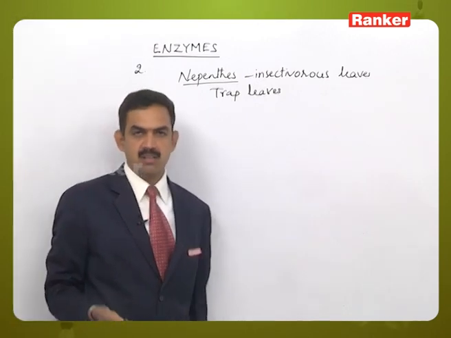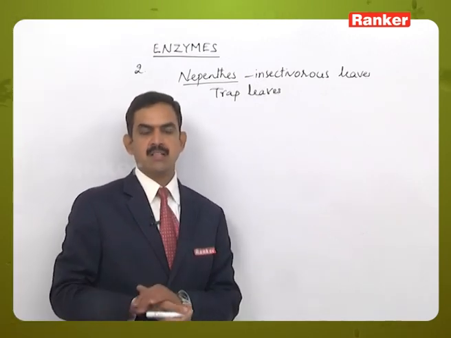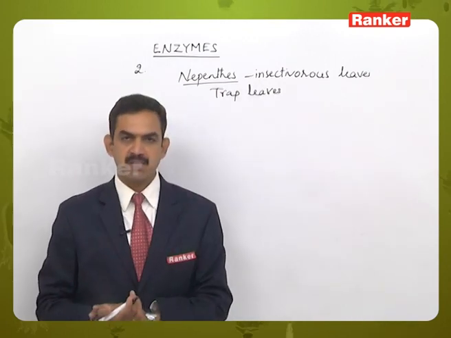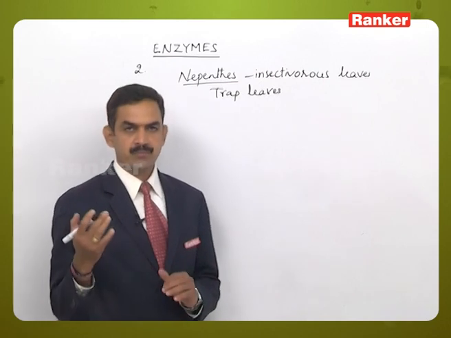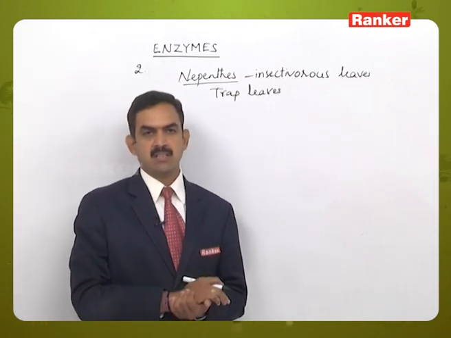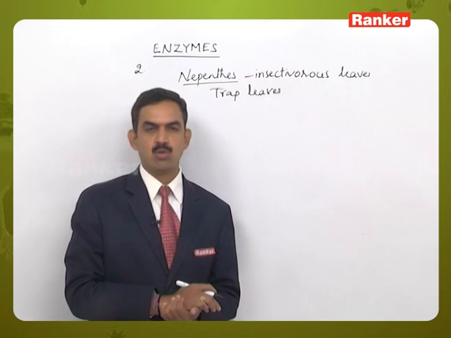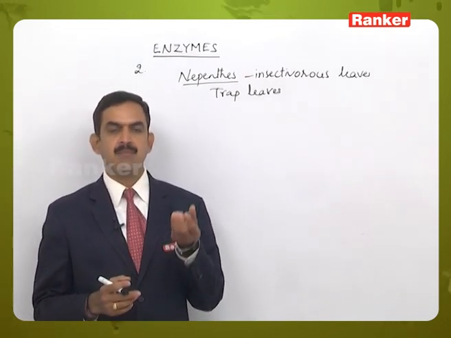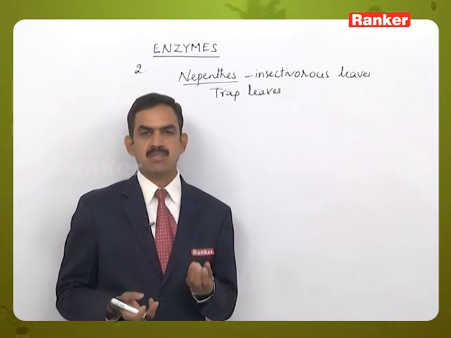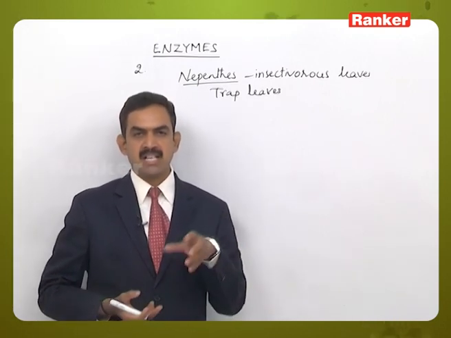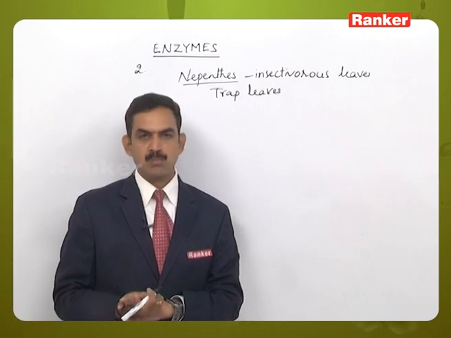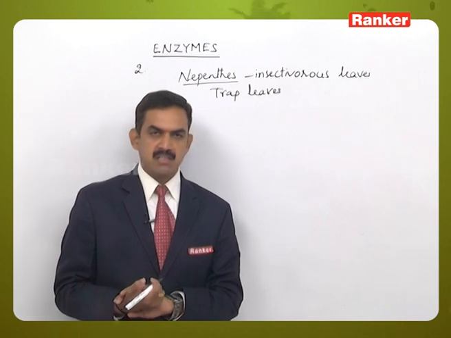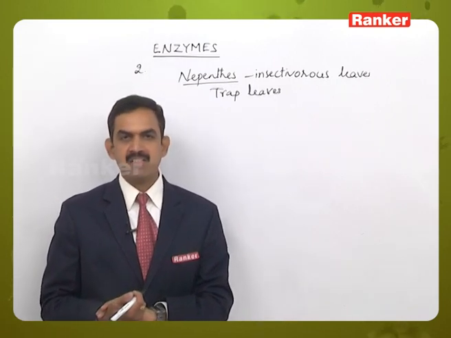So what is the need of the plant to trap insects? As it is growing in nitrogen deficient soils, it has to compensate the deficiency of nitrogen. When they grow in nitrogen deficient soils, they trap the insects, and whenever the insects are trapped, the proteolytic enzymes present will act on the protein part present in the insects, and they will digest them.